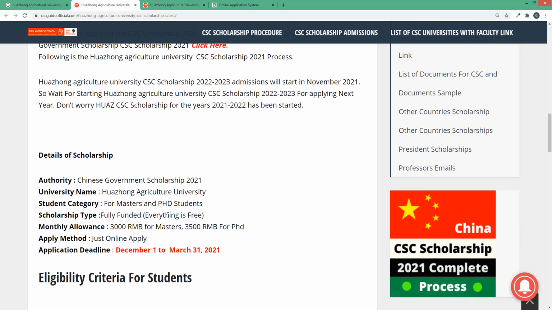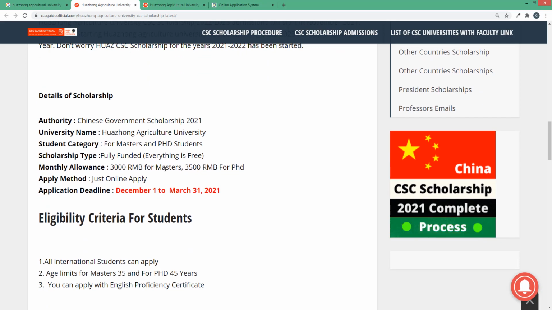So let's start. Huazhong Agriculture University is the Chinese university name, and the authority is the Chinese government scholarship. This is for master and PhD students. Fully funded scholarship, 3000 RMB for master, 3500 RMB for PhD candidates. Just apply online, no need to send hard copies. December 1 to March 31, 2020 is the last date.